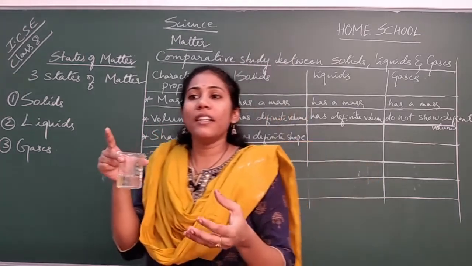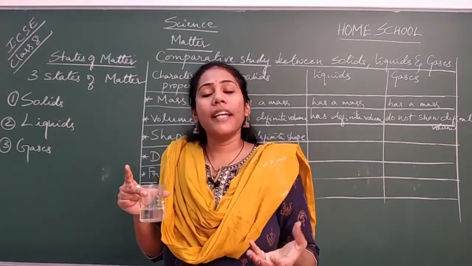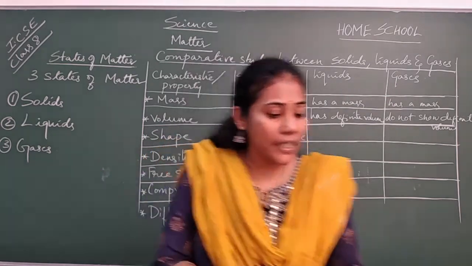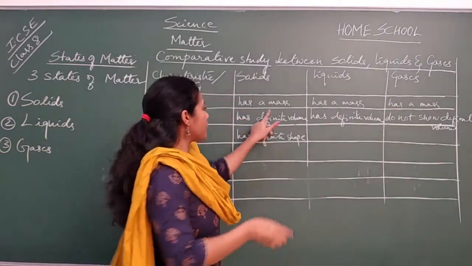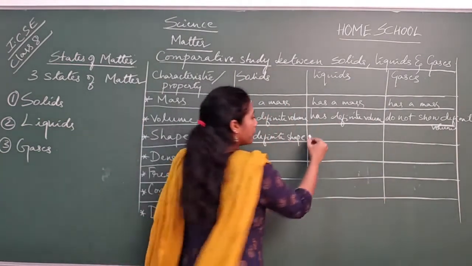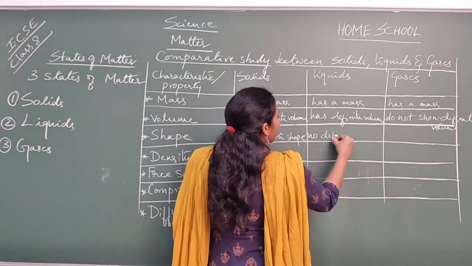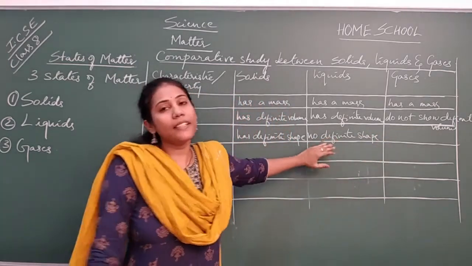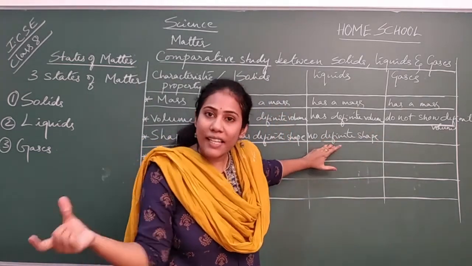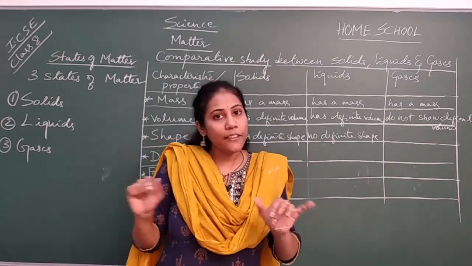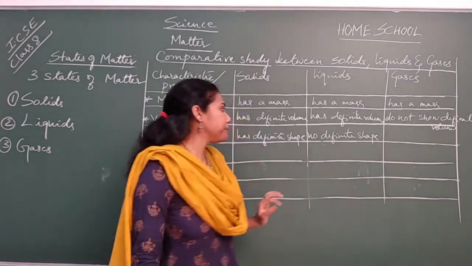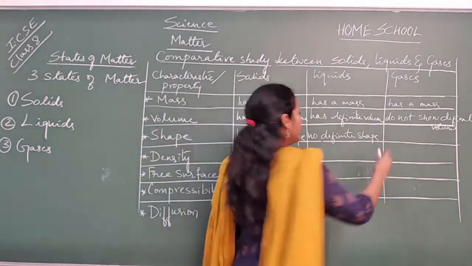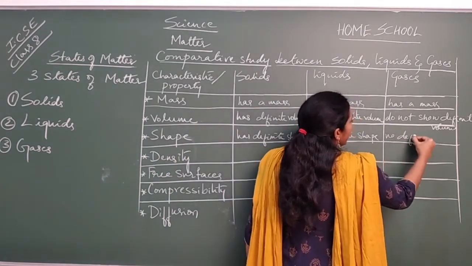If I take water in a big round vessel, then the shape of that liquid is nothing but the shape of that round vessel only, right? So what do you say here? Liquids do not have definite shape. What will we write here? No definite shape. But try to remember one point here: the shape of a liquid is nothing but the shape of the container in which it is present. Okay, fine. And now, do gases have a definite shape? Never. Gases do not have a shape. So here also, no definite shape.